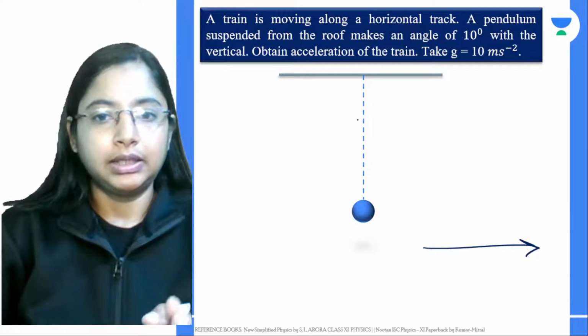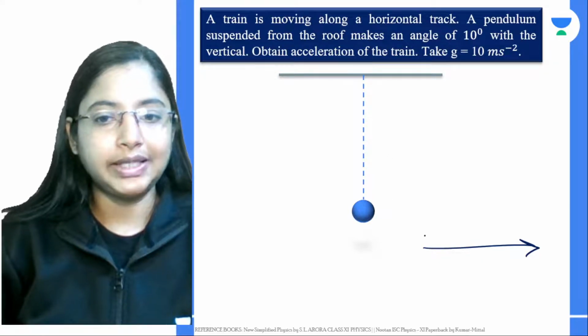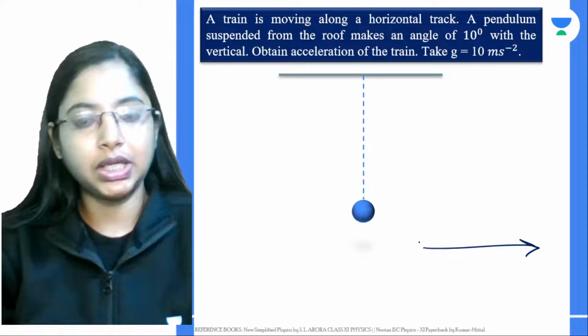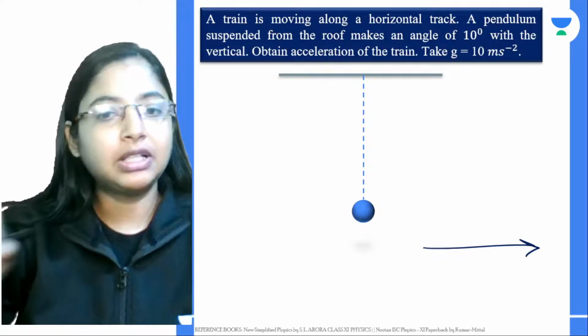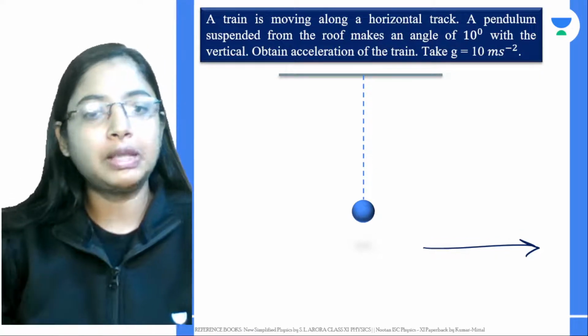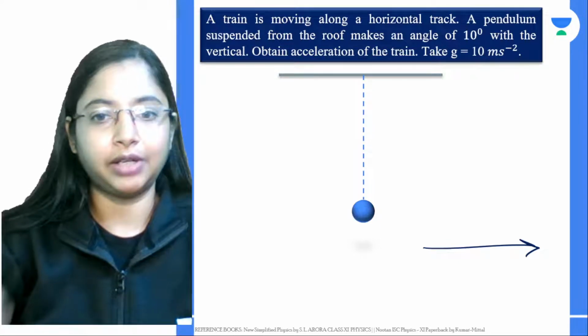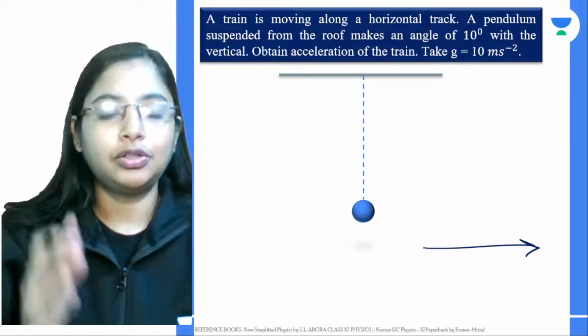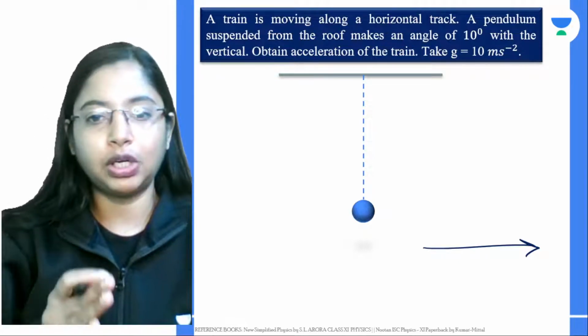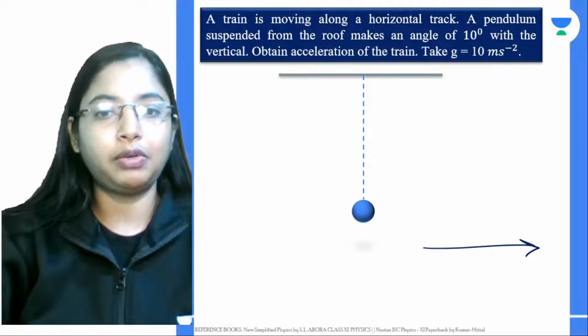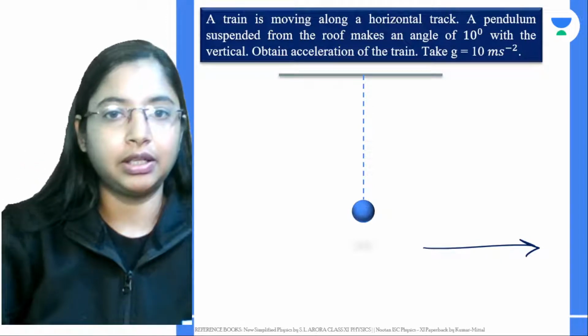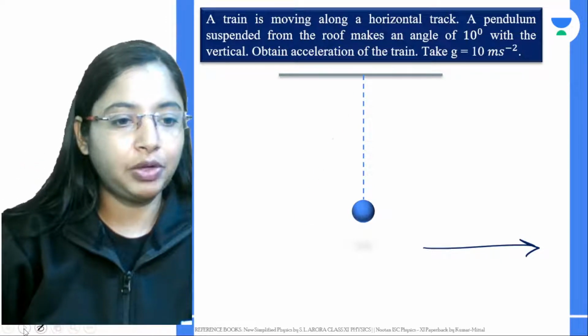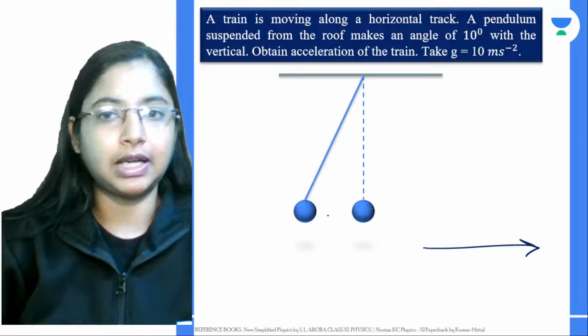Now, this pendulum is at rest. The train was also at rest initially, right? As this train starts moving, it means acceleration is given to the train, so force is applied on the train, so that it will start moving. But this pendulum is actually at rest. So according to inertia of rest, what will happen? This pendulum will start swaying, it will start moving.